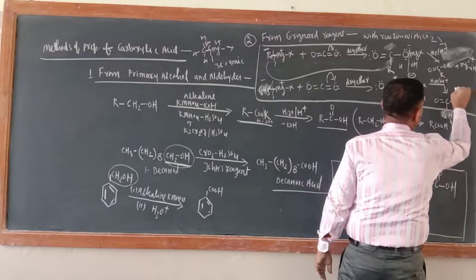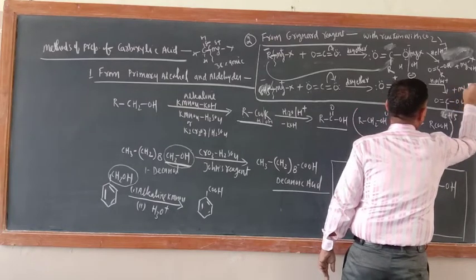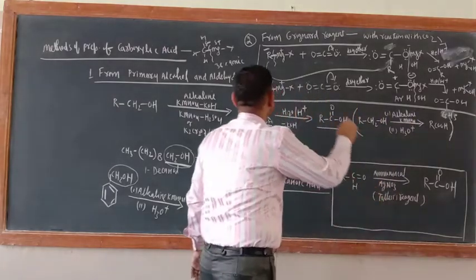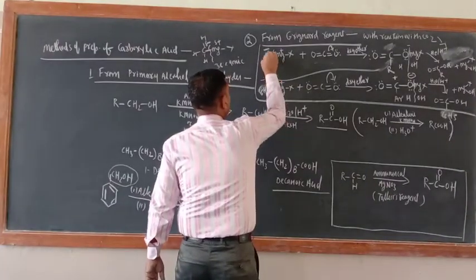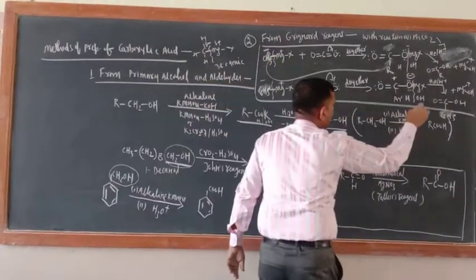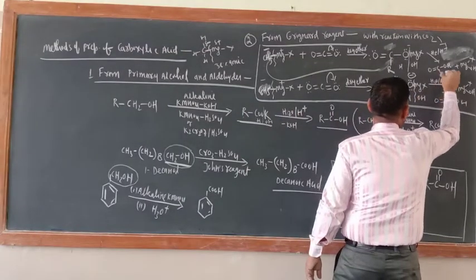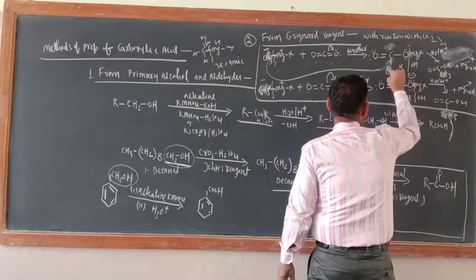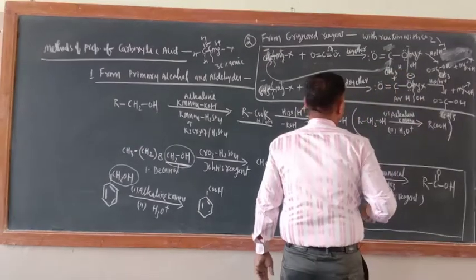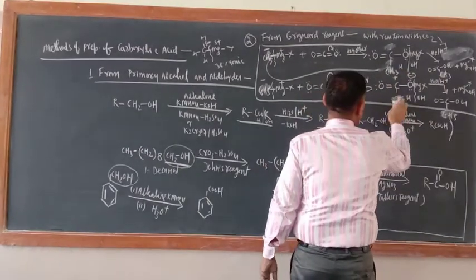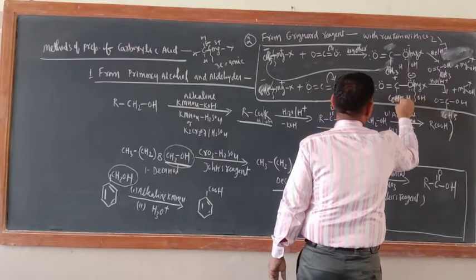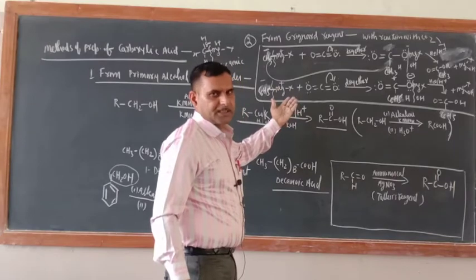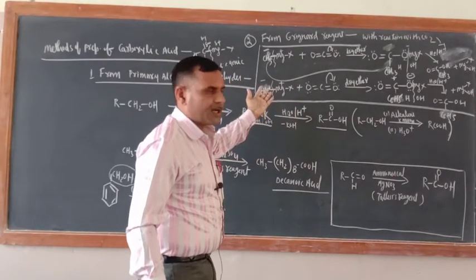Here also, in this case also, MgXOH would be there. Now suppose here you have filled a CH3 group. So here also you will get CH3, CH3COOH, acetic acid. Now here also write CH3, okay. Now here also write C6H5, okay. So this is a very good method of preparation of carboxylic acid, aliphatic and aromatic, from Grignard reagent.